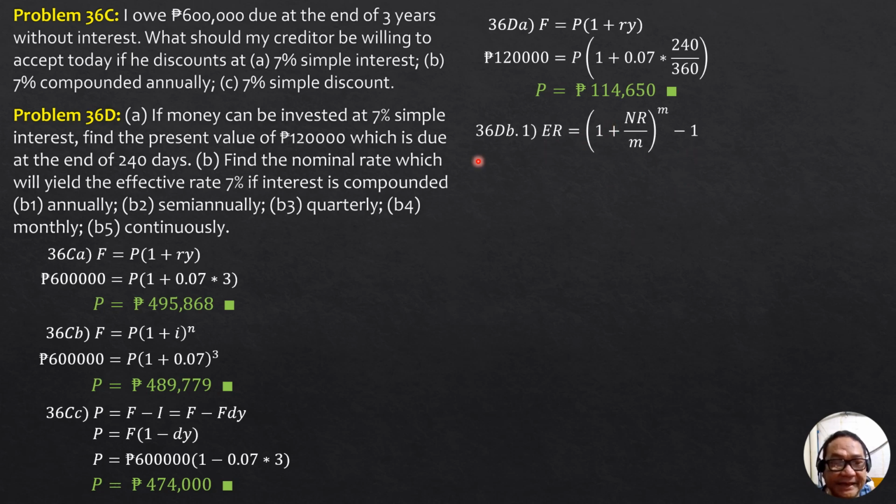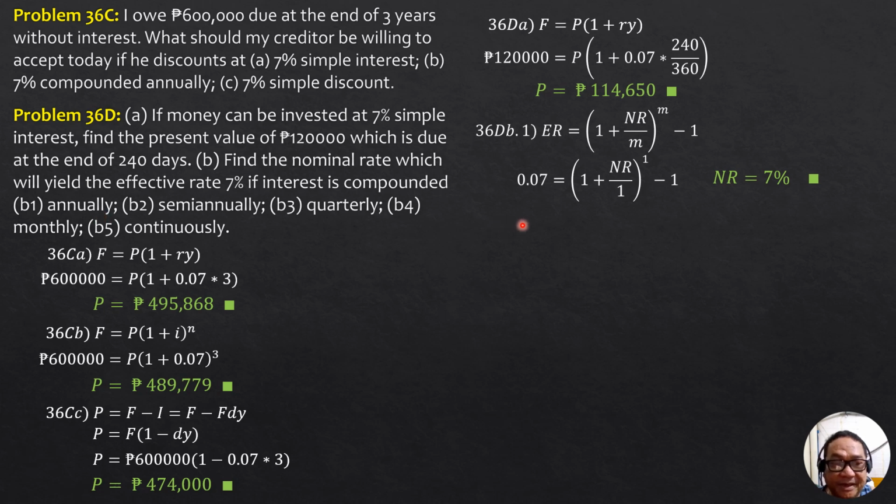So for part A, if it is compounded annually, then m is just 1. Substitute, 0.07 equals 1 plus NR over 1 raised to 1, minus 1. Solving for NR, 1.07 minus 1 is 0.07 times 1, 0.07. So NR is 7% compounded annually.